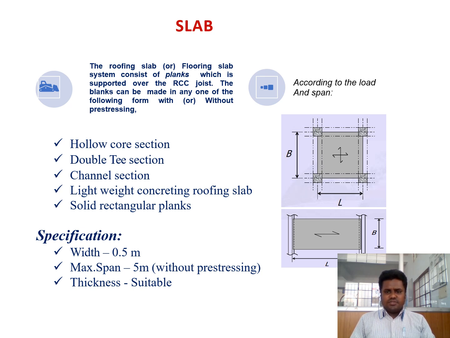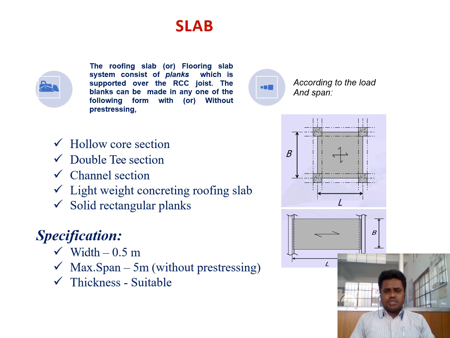Pre-stressing is the additional force which is given to the members, whether it is a column, beam or slab element. It depends upon the shape of the member: hollow cross section, double T section, channel section, lightweight concrete roofing slab, solid rectangular plank. The specification of the members: width is 0.5 meter and maximum span is 5 meter without pre-stressing.